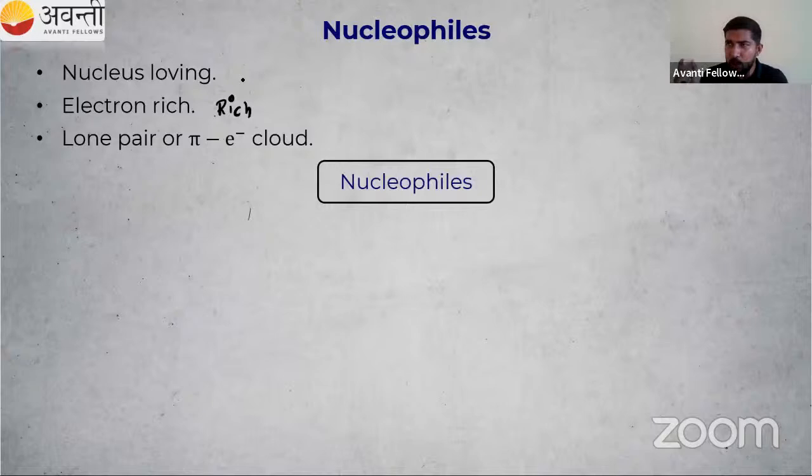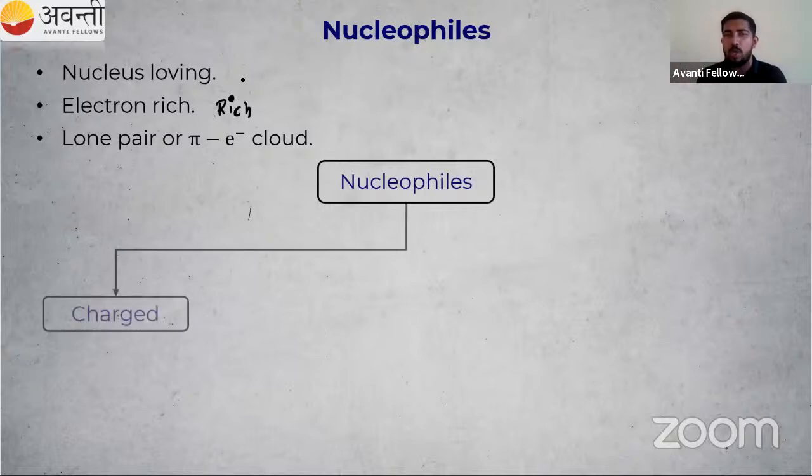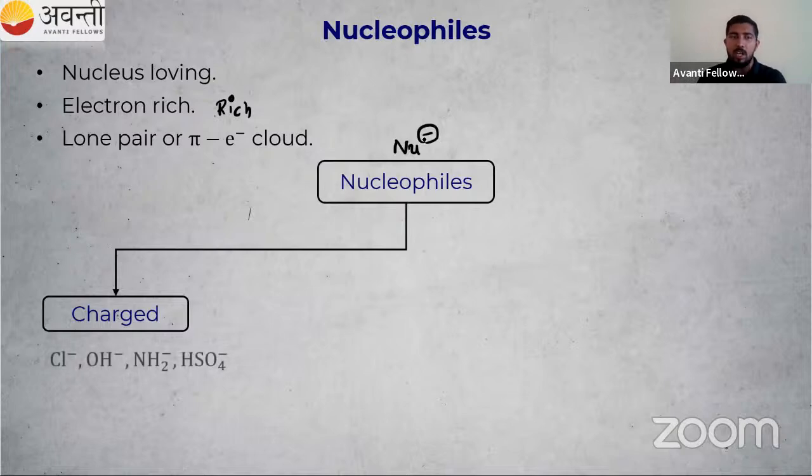Similar to the last case, we can see different kinds of nucleophiles. The first one is charged. The general representation is Nu minus, so negative charge. We have Cl minus. You can write the Lewis dot structure. Cl minus is electron rich, with a negative charge and electrons present, so it is ready to give the electrons. OH minus, NH2 minus, HSO4 minus are examples of charged nucleophiles.